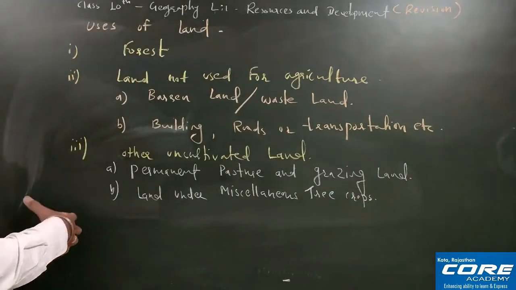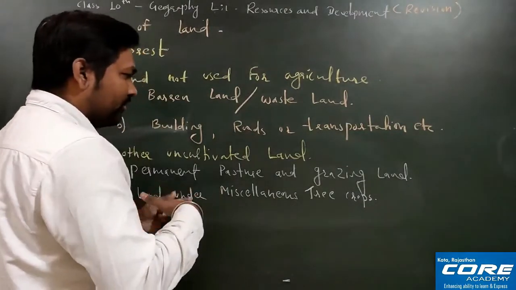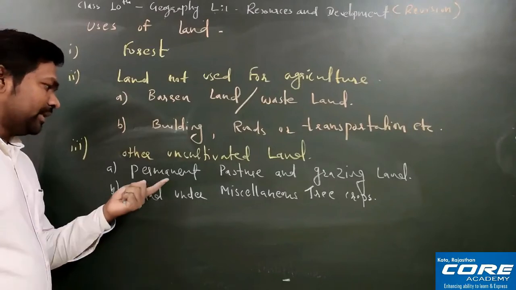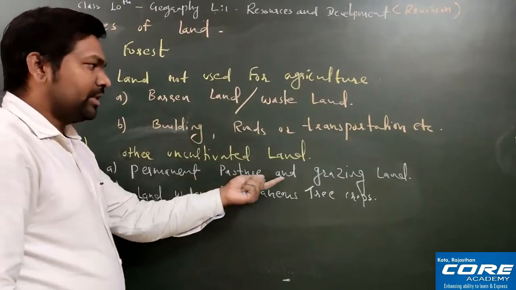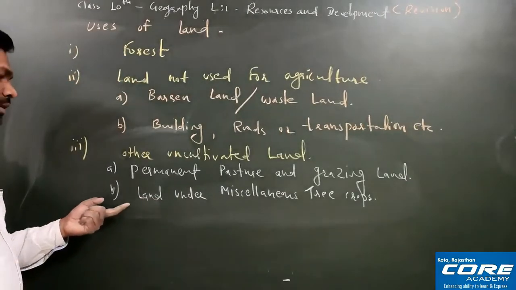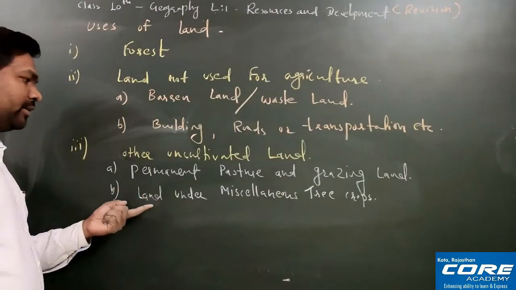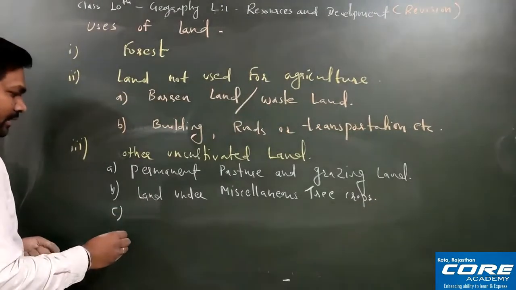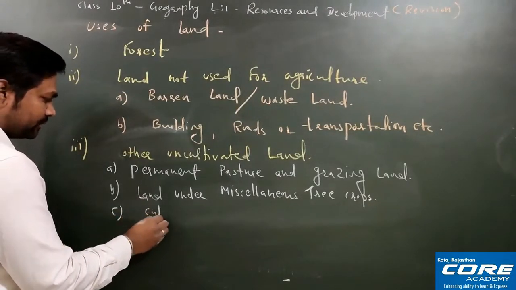Suppose you have grown trees; in that particular area you cannot do cultivation. Similarly, if it is used for pasture or grazing by animals, then also in that place you cannot do cultivation, है ना? So permanent pasture and grazing land and land under miscellaneous tree crops are the best examples here. Now the third one is cultivable wasteland, है ना?